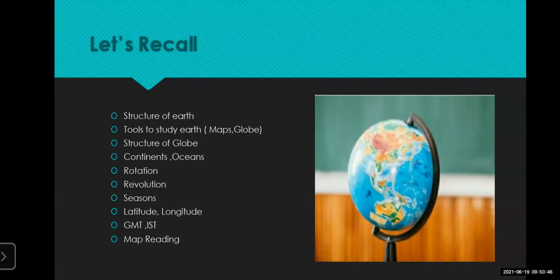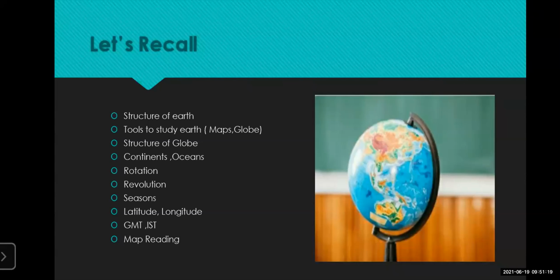Then we have seen about the maps, that is how to read the maps, what things should be kept in mind while reading the map, as well as what is scale, what types of scales are there, and how to consider the direction while reading or studying the map. So many things we have covered in the first lecture, that was yesterday, in basic geography part 1. And now we are going to get more knowledge in the second part, and we are going to see some more important topics of basic geography.